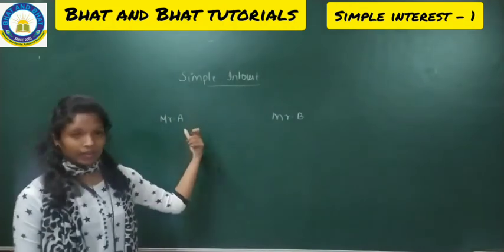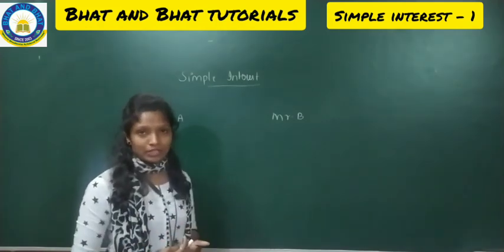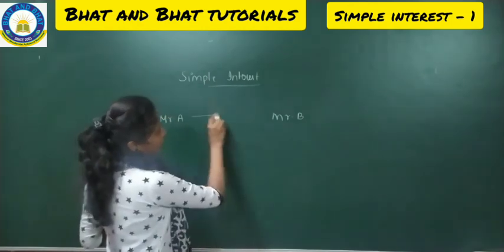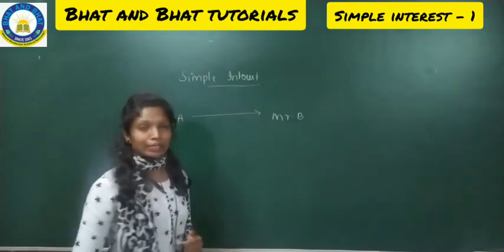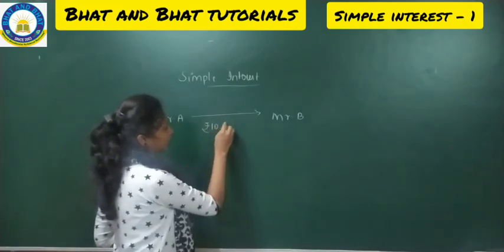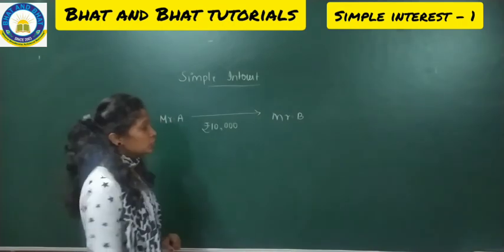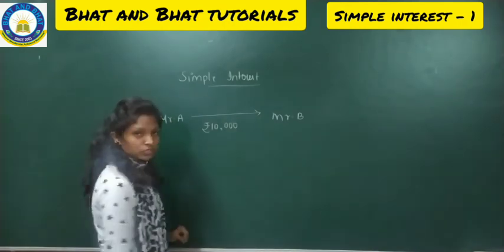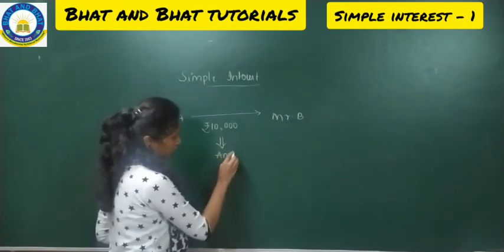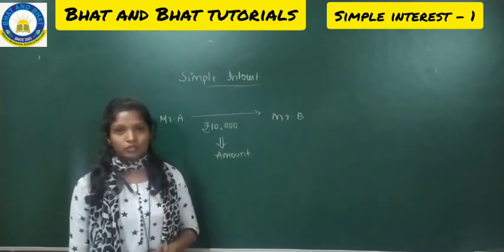A cannot refuse, since B is A's friend, so A will lend an amount of money to Mr. B. Say Mr. A is lending 10,000 rupees to Mr. B. What is this 10,000? The 10,000 is nothing but the amount.